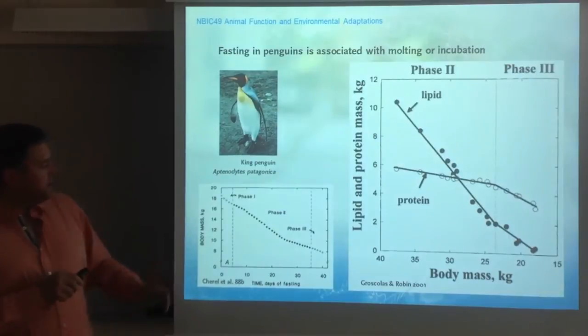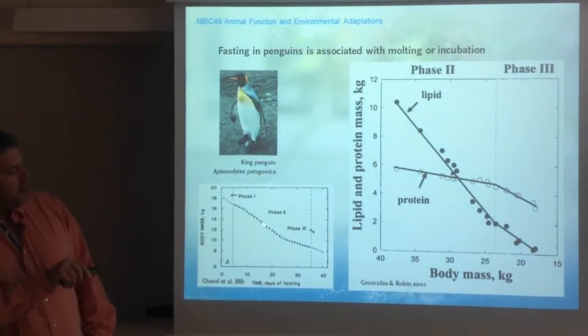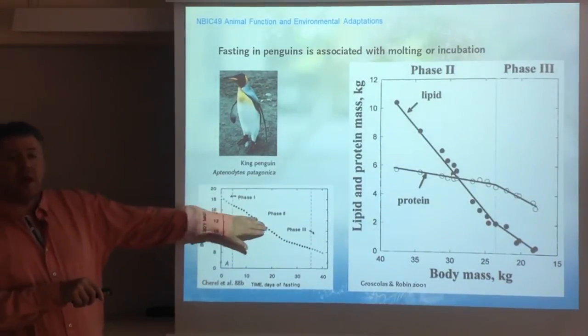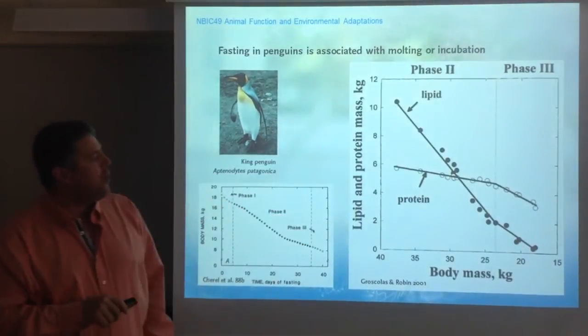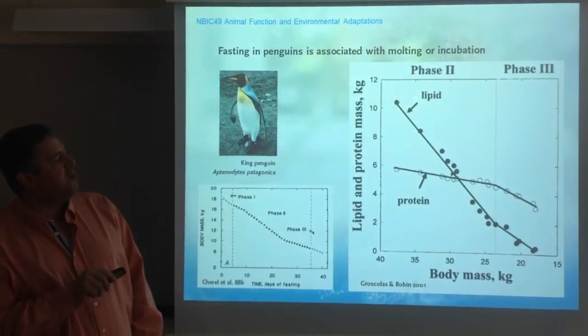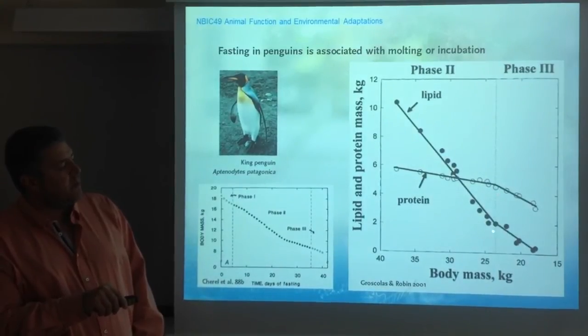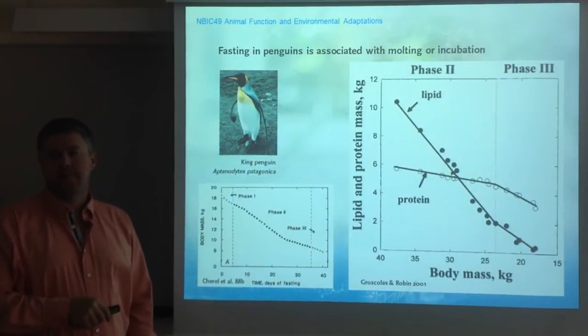As I said, loss of body mass, what you see here in the different phases. During phase 2 conservation, of course the animals are losing weight, but not at the same rate. What you have here now is actually the use of protein versus the use of lipids. Lipids are being used during phase 2, and then there is a transition to phase 3 when lipids start being less used because we are getting close to 0, and when the use of protein actually increases.